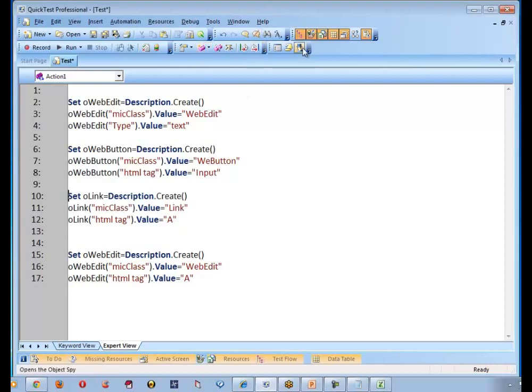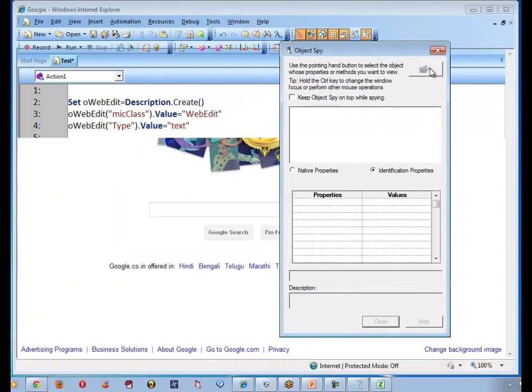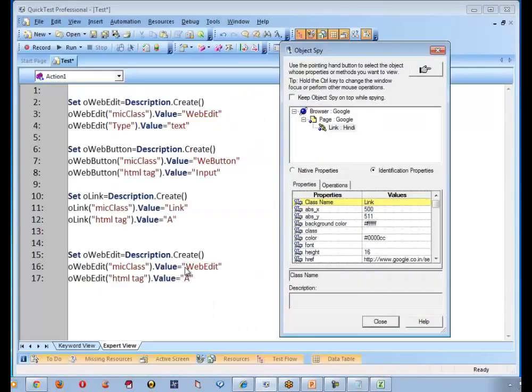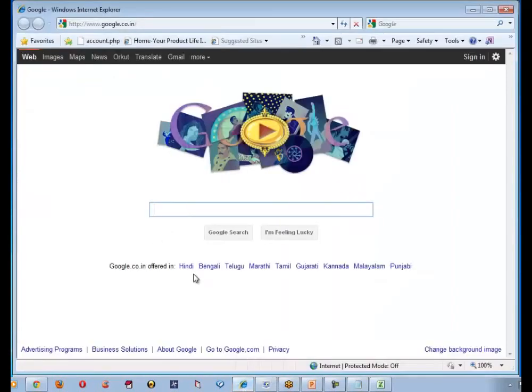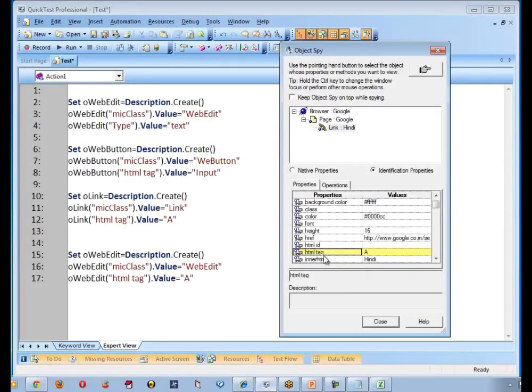A stands for hyperlink, anchor link. Let us see what the properties of a link are. Let me click on one of the links. This link. Look here. I'm talking about these properties. The micclass name is Link type. What is the HTML tag? Look here, when I say HTML tag, it's A. What is A? It's an anchor. Anchor means hyperlink type. We would see an A symbol whenever we go to a link, correct? Yes, sir. That is called anchor or A symbol. So that's what I have used here as the HTML tag.